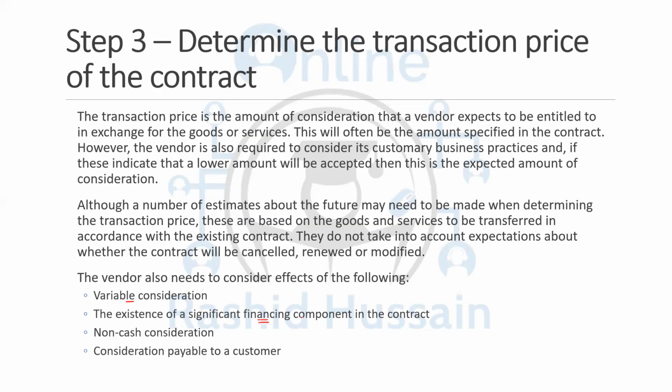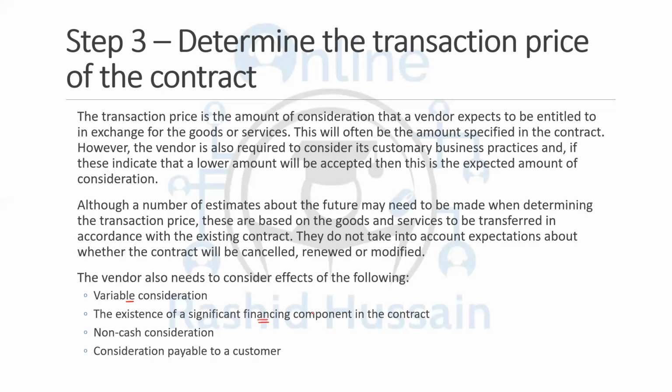And the financing component is, for example, you're entering into a contract. Let's assume I'm going to enter into a contract with the government. And the government says, okay, we are going to pay you after 2 years when the project is completed. We are not going to pay you in advance. But it's a good amount of money I'll be getting from the government. And plus, because it's the government, I feel secure that there's no chance of bad debt. I will be getting the amount even after 2 years. So what amount of the revenue should be recognized now?